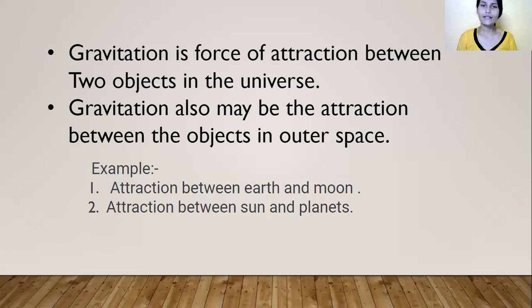Gravitation may also be the attraction between objects in outer space. For example, attraction between Earth and Moon, and attraction between Sun and planets. Because of this gravitational force, the universe is functioning. That means the Moon is revolving around the Earth, and all the planets are revolving around the Sun.